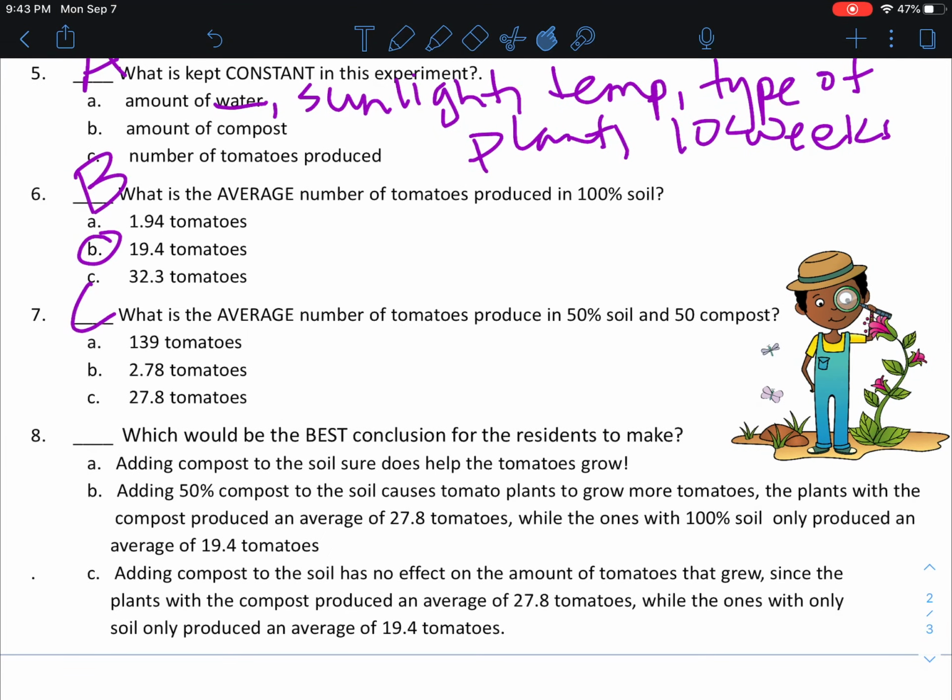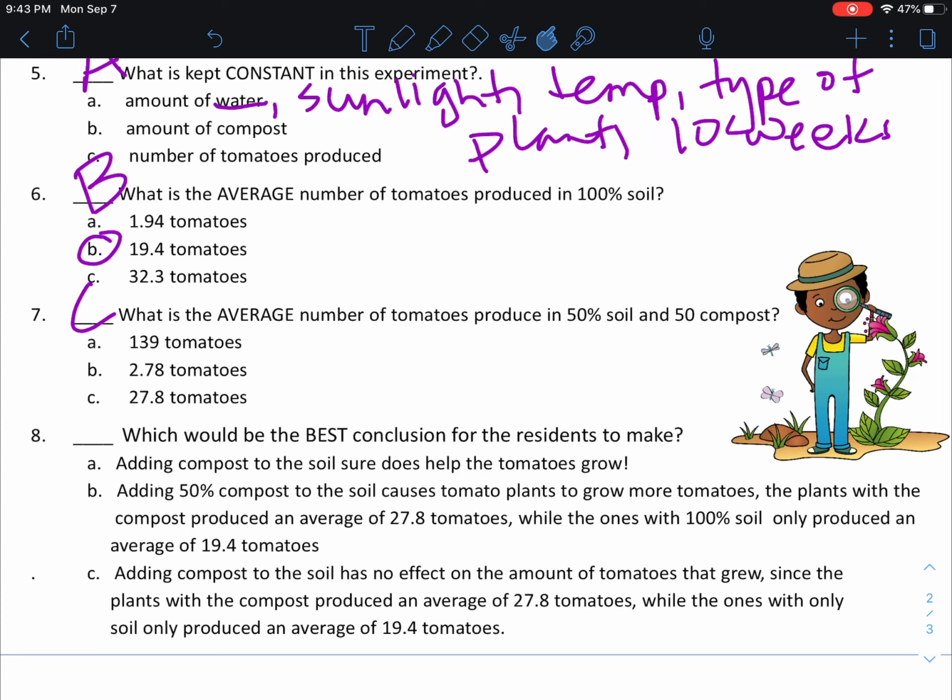Okay, which would be the best conclusion for the residents to make? Adding compost to the soil sure does help the tomatoes grow. That's really not explaining what happened. That is what happened. We did see that adding the compost to the soil did help the tomatoes grow, but with the conclusion, you need to wrap up and you need to state your results. So let's look at the next one.